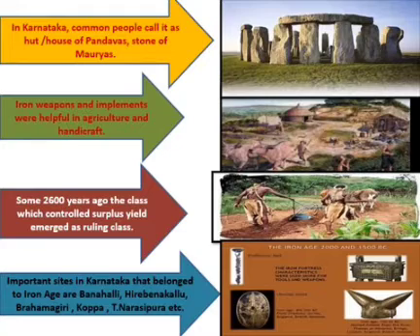Nandas, Mauryas, so this kingdom became prominent among them, and very important sites in Karnataka are Banahalli, Irebenakalu, Brahmagiri, Koppa, T. Narsipura, etc. So this will be the end of Iron Age, children. Go through the points once again. And let us move on to the next slide.